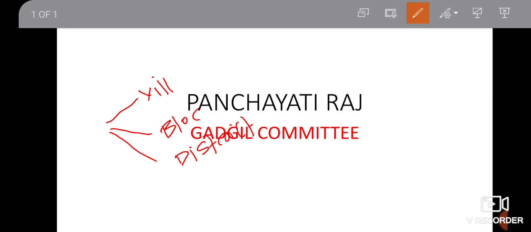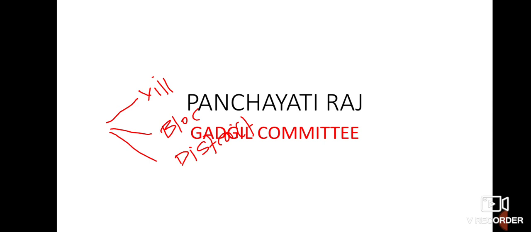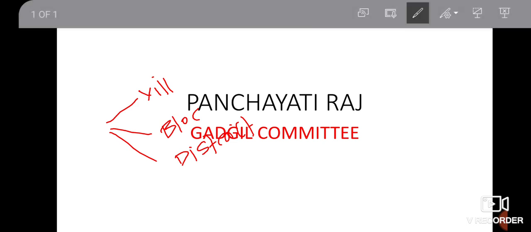Okay, so the first point was to bestow constitutional status on the Panchayati Raj institution. Based on this recommendation we gave constitutional status to this institution. That is why we made an amendment to the constitution through the 73rd and 74th Constitutional Amendment Act. So they took care of this recommendation 1.